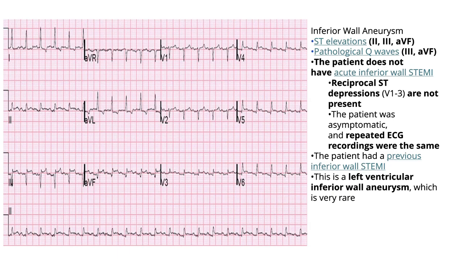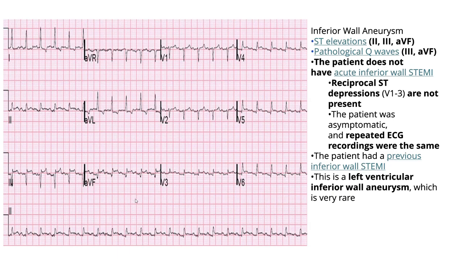And mainly the patient here will have a left ventricular aneurysm, but of the inferior wall, because we have ST elevations in lead 2, 3, and AVF. Having a left ventricular aneurysm in the inferior wall is actually a rare type of aneurysm.